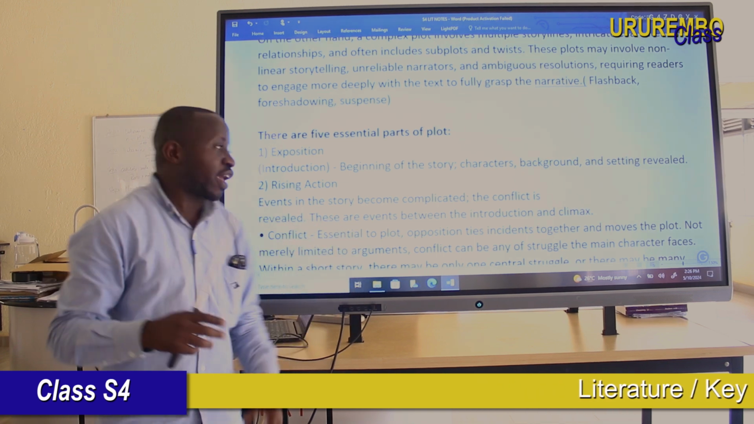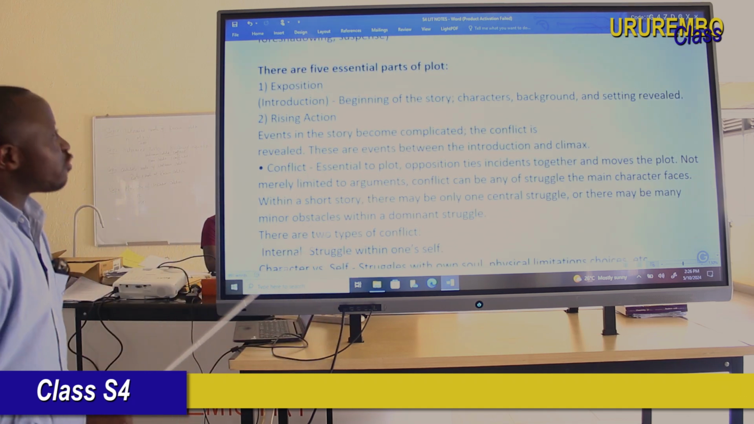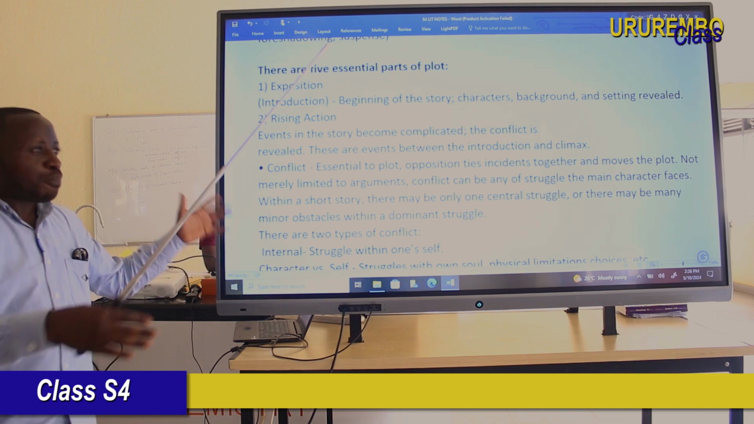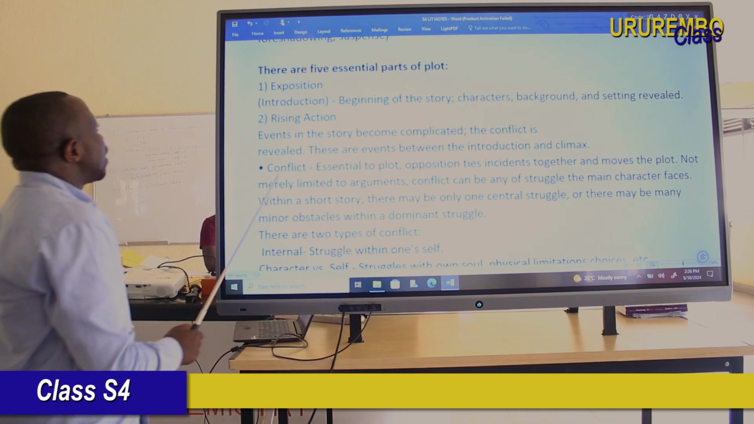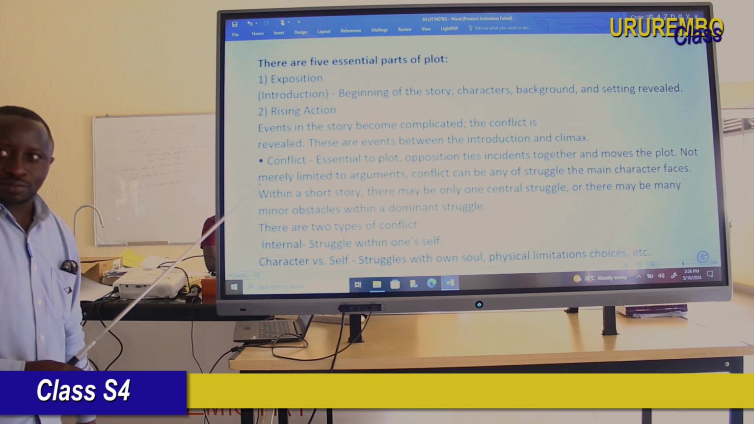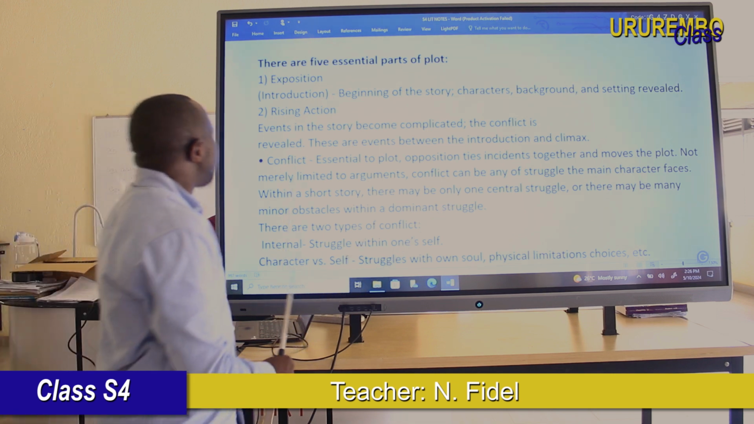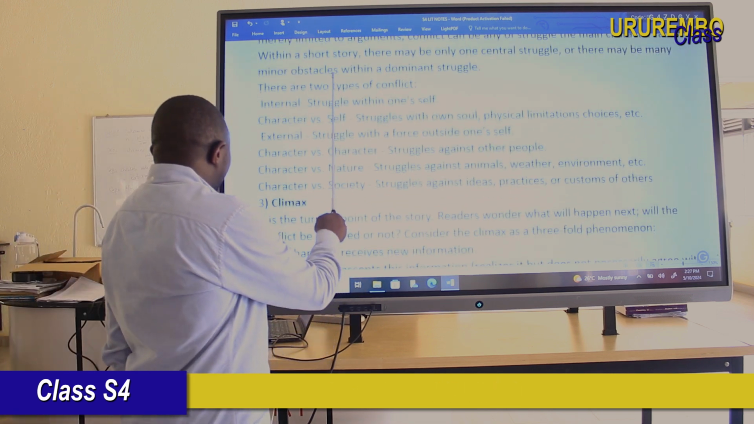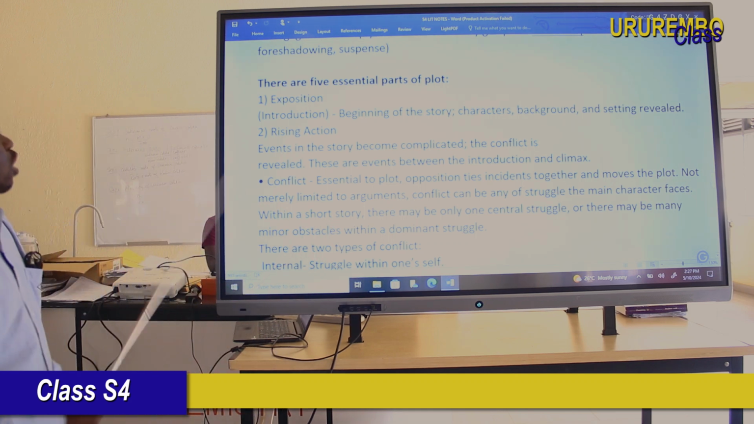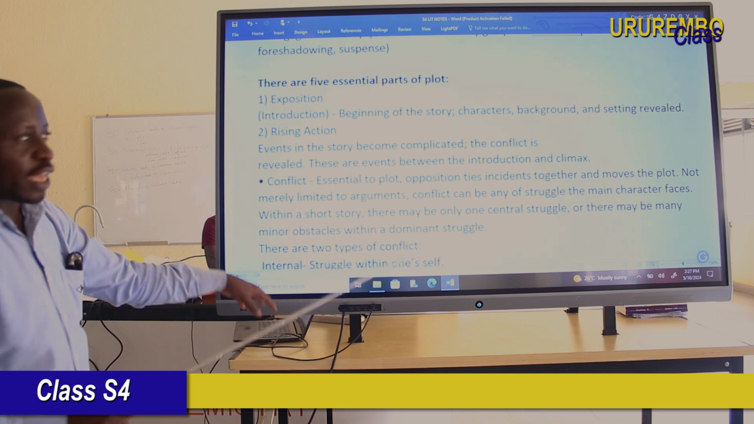So, dear student, here we have the 5 essential parts of plot. A plot has 5 essential parts. Those parts are here, dear student. Number 1, we have exposition. Maybe I will have a chart to show you clearly at the end.